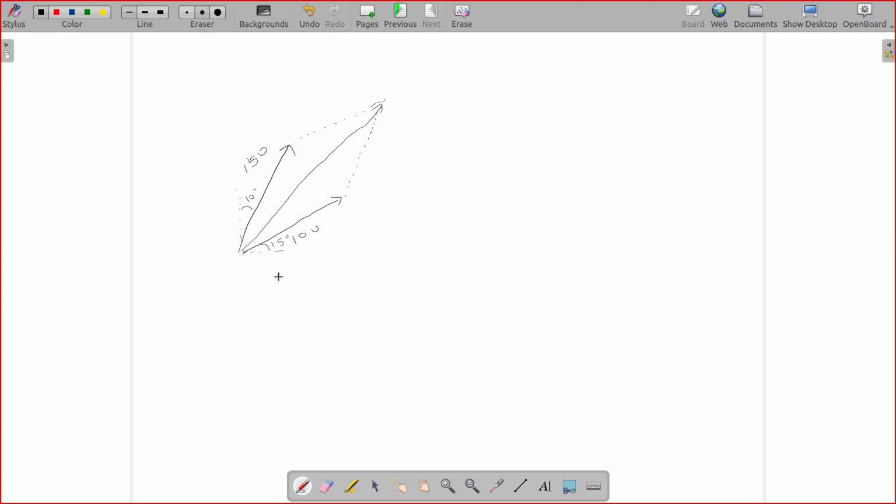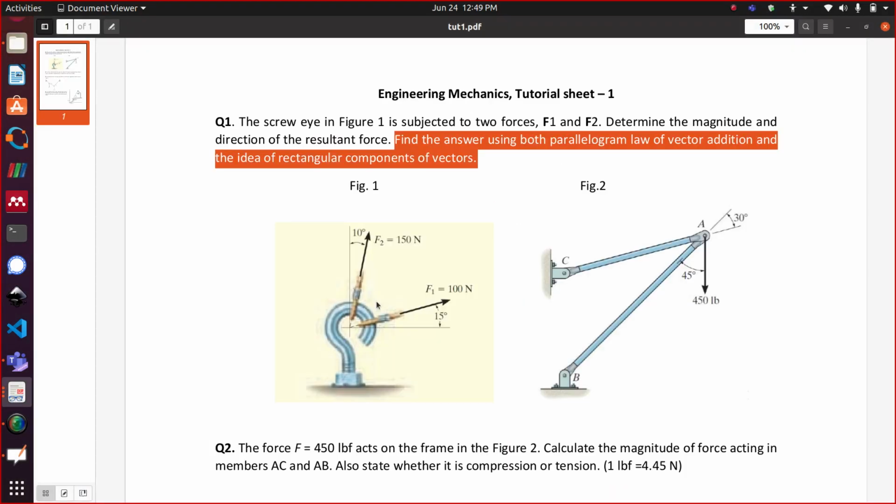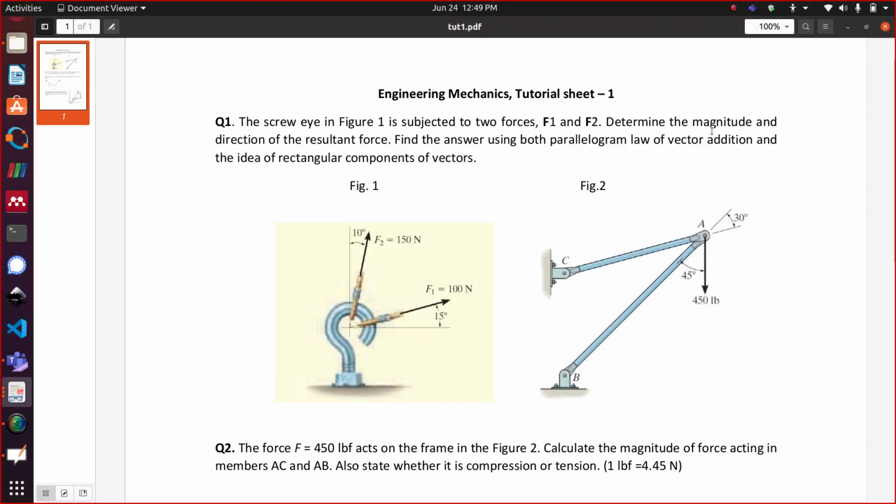In the second part of the problem, you are being asked to do the same thing using rectangular components. Find the answer using both the parallelogram law of vector addition and the idea of rectangular components. How do you use rectangular components here?